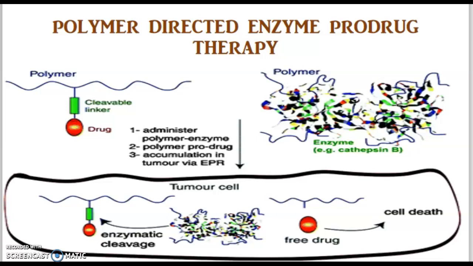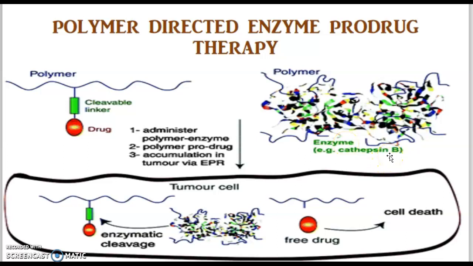Next very important prodrug therapy is polymer directed enzyme prodrug therapy. So the mechanism underlying this prodrug therapy is, here we are using a prodrug. This prodrug is attached to the polymer. So this drug can be any anti-cancer drug, and then we are using another polymer which is attached to the enzyme. For example, cathepsin B.